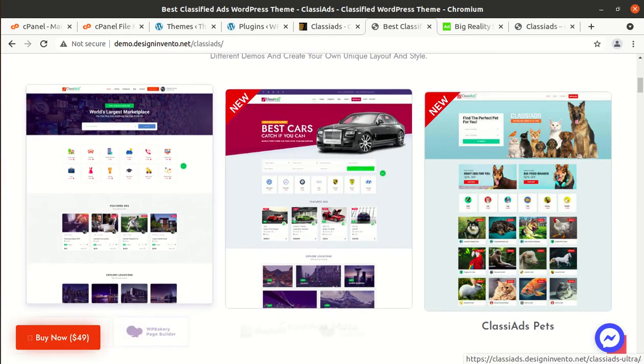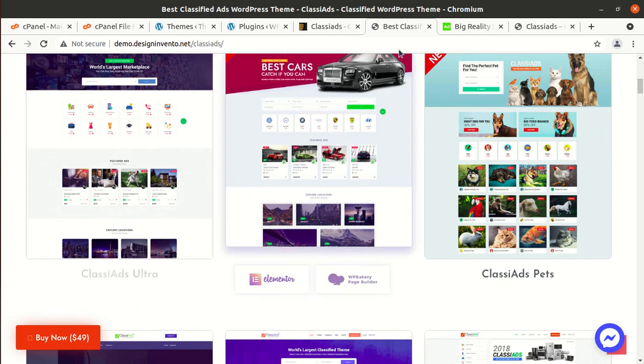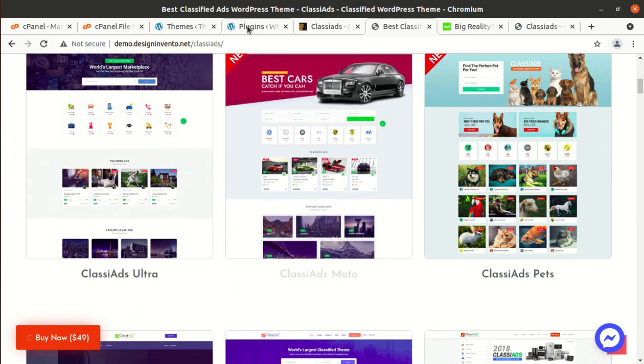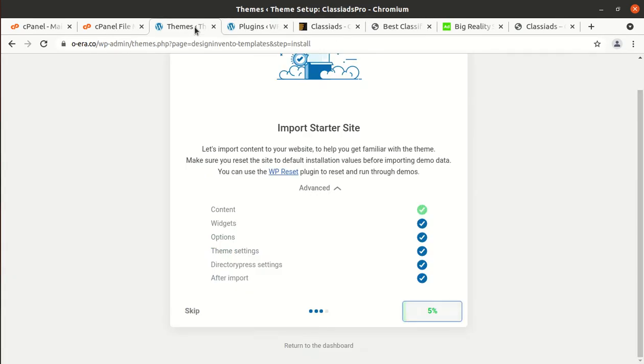This is Classy Ads Ultra, and it is being imported. The progress bar is showing the progress, and my internet speed is slow, which is why it is taking time. It may take up to 10 minutes, so you have to be here with due patience, and don't refresh or leave this page. However, you can use other tabs for the time being until the process completes.